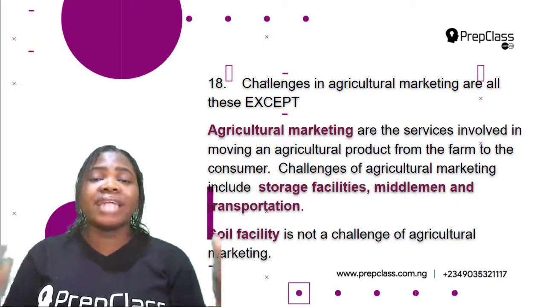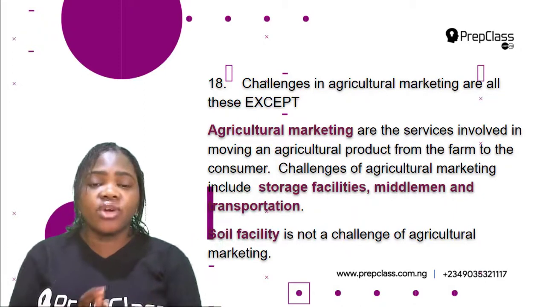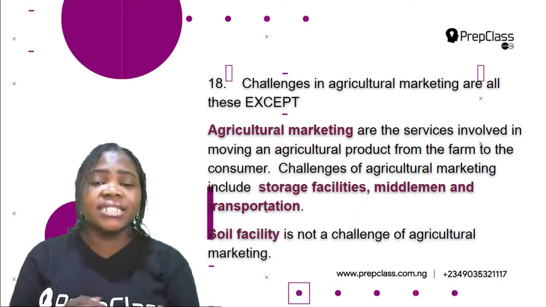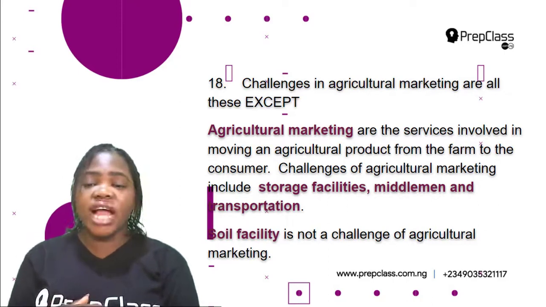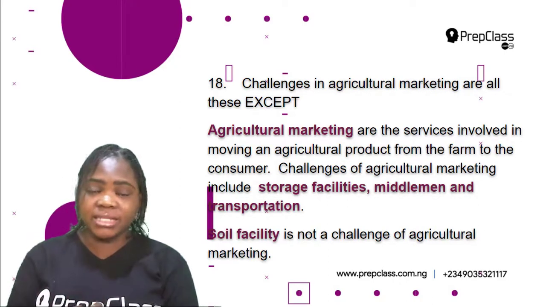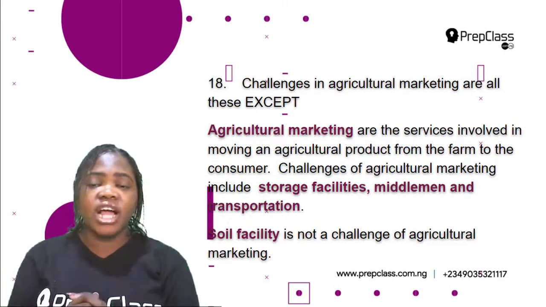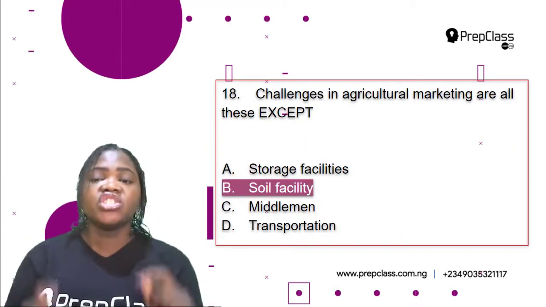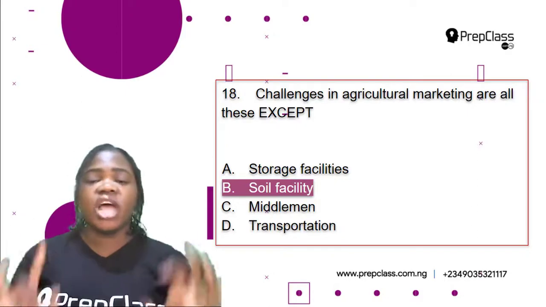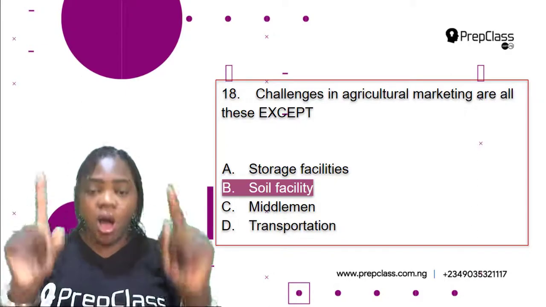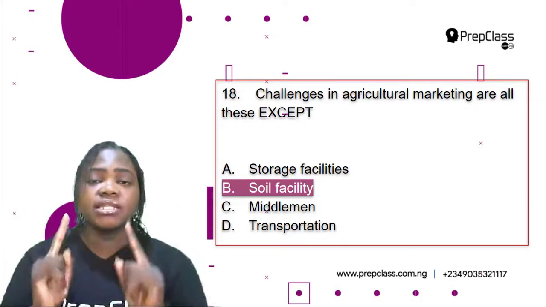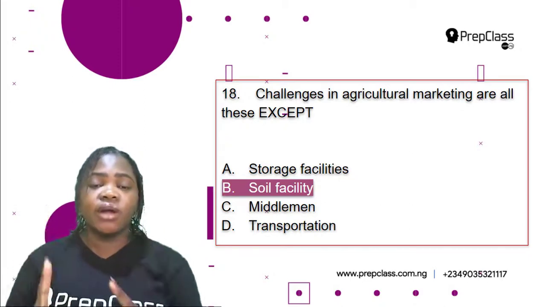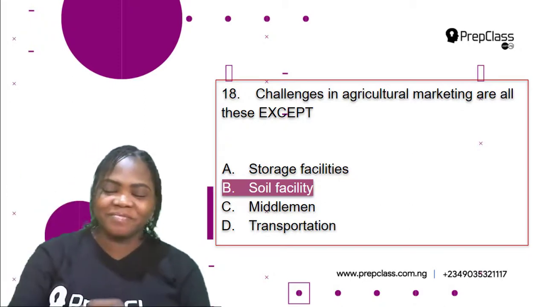Transportation is also another challenge of agricultural marketing, but soil facility is not a challenge of agricultural marketing. So the correct option is B, soil facility. Challenges in agricultural marketing are all these except soil facility. So the correct option is B, check.